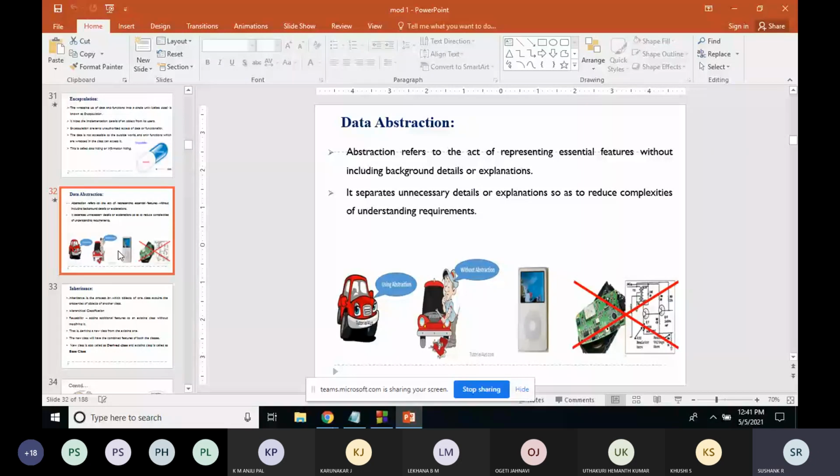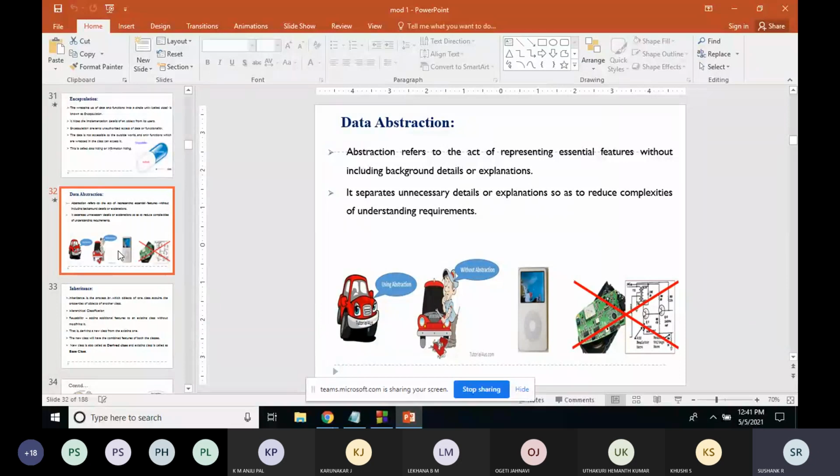So where is this abstraction being used? You already would have used it. For example, you would have studied a header file called math.h.